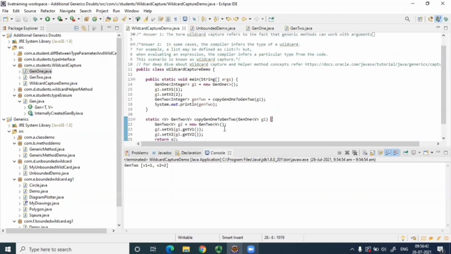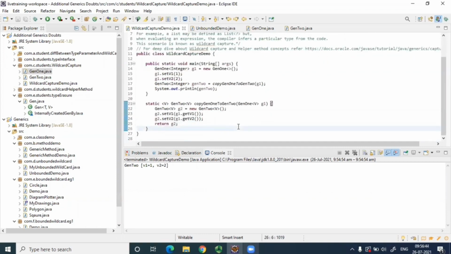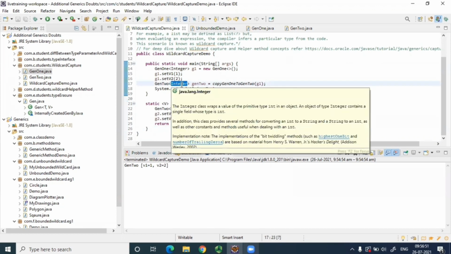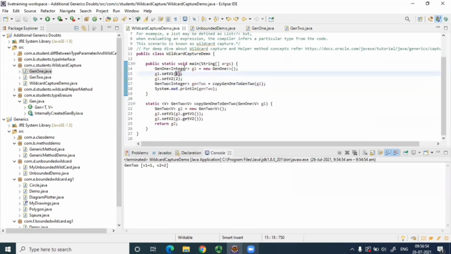What is wildcard capture? Anyone? So on the top, if you put string or something, it will throw error. If I put string here, then I have to place string values here. It will still work because the compiler will automatically infer that. Okay, so let me show you. If I write here, let's say Sam or Vikram, and here also I am passing. Okay, here also I'll have to change to string. So it will still work.